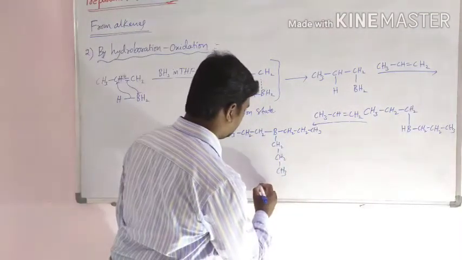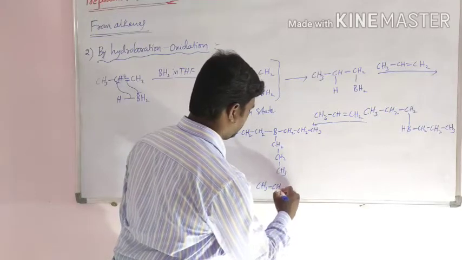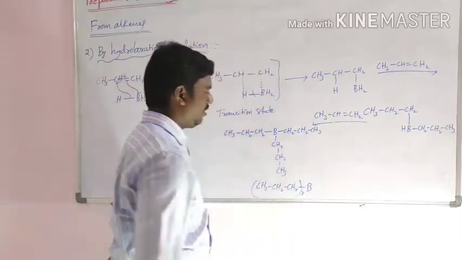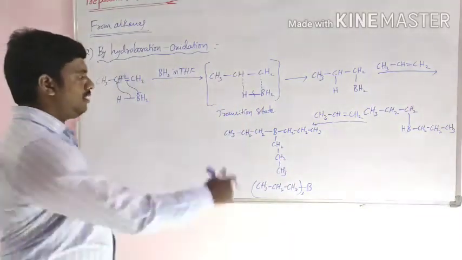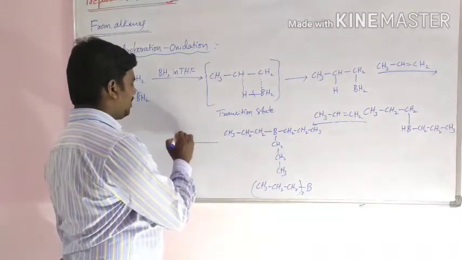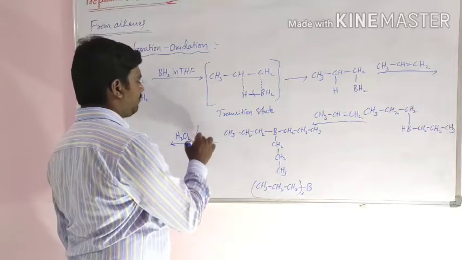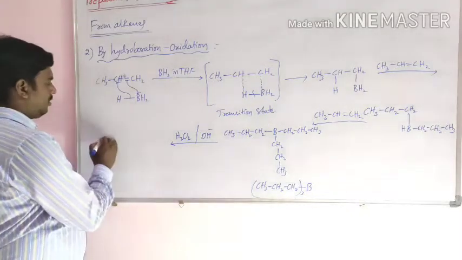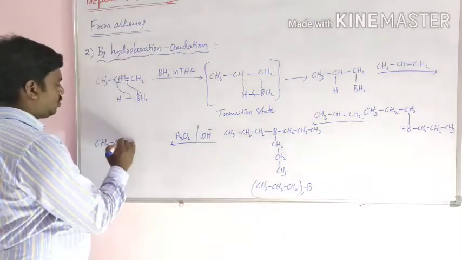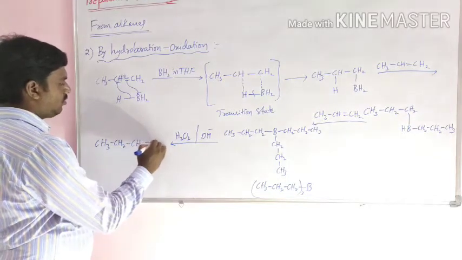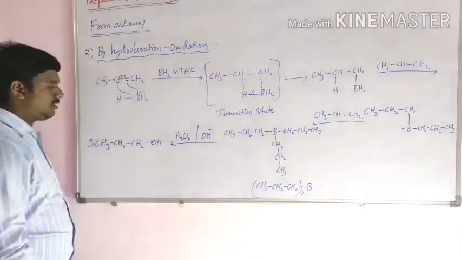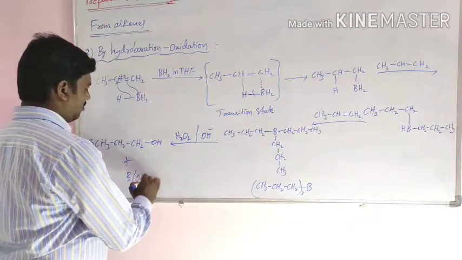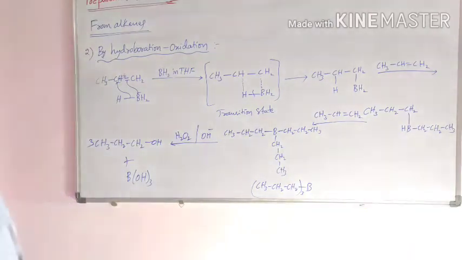It is also written as CH3 CH2 CH2 taken thrice on boron, trialkyl boron. This undergoes oxidation in the presence of H2O2 in aqueous solution, and it converts into CH3 CH2 CH2 OH, three moles of alcohol, and the byproduct is boric acid.